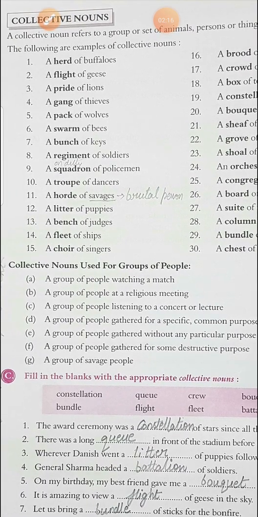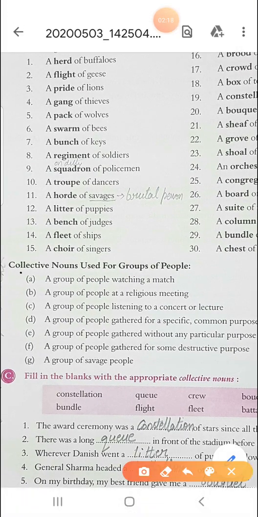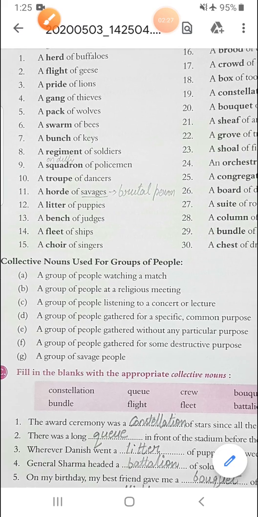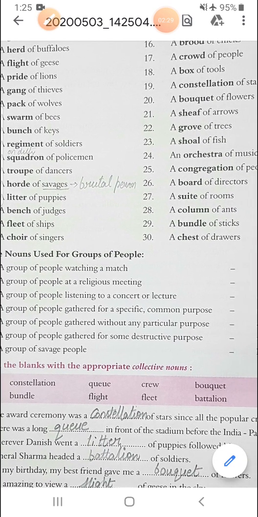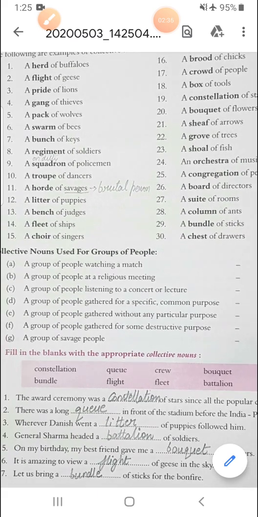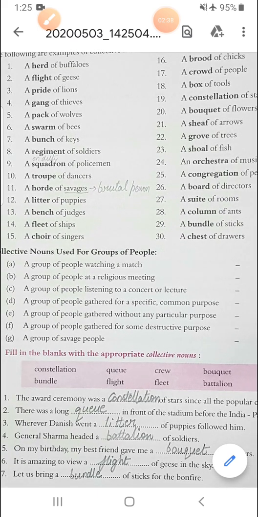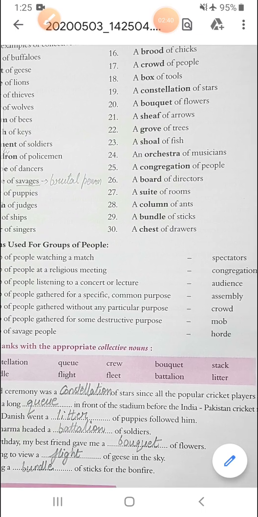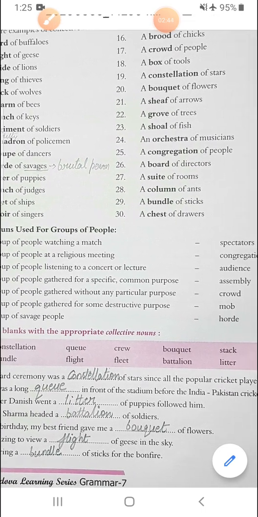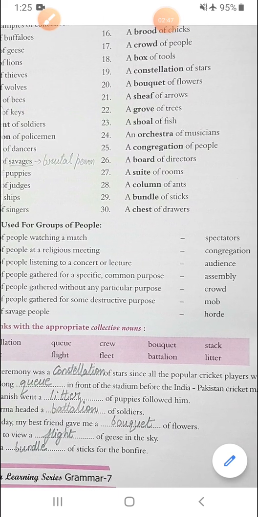Then this part, collective nouns used for a group of people, I want you all to see it very carefully. See what purpose the group has. According to that, the names are given here. Like a group of people watching a match is called what? Spectators. A group of people at a religious meeting is called a congregation.